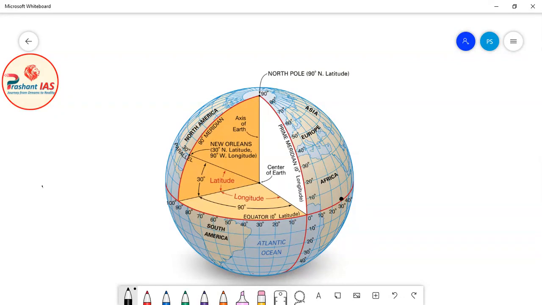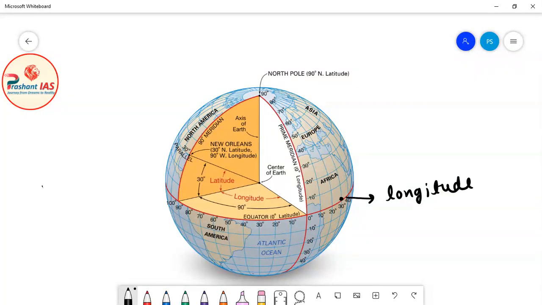Definitely you will say, sir, you have taught us that first the person will draw a line segment between this point and the center of the earth, and then he will measure the angle between the plane of prime meridian and this line segment, and the value of the angle will give him the measure of longitude of that place. Now you have to notice one thing: this place has its unique longitude.